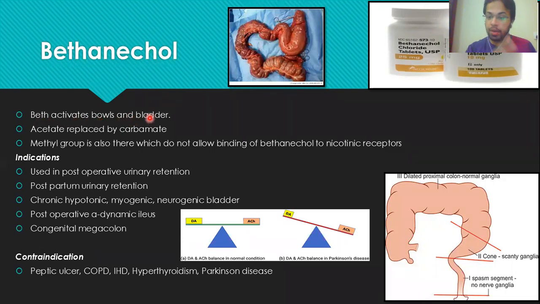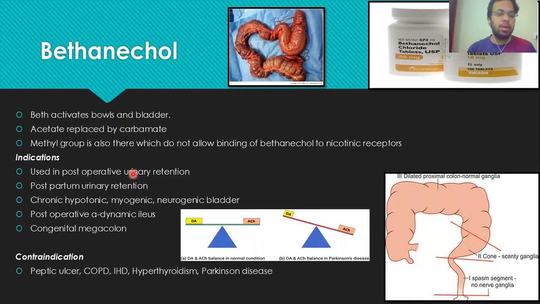And we have discussed in the last meeting that muscarinic agonist drugs increase the GIT contractions, and also they contract the bladder. We have discussed in the previous meeting, right? So therefore it is activating the bowels and the bladder. Keep that in mind. So what are the indications in which we use Bethanechol?